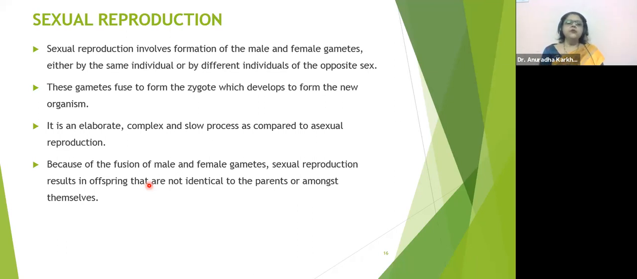Fine? Because of the fusion of the male and female gametes, sexual reproduction results in offspring that are not identical to the parents or amongst themselves. We are never exact copies of our parents. We may look more like one of the parents, we may resemble our mother or our father more, but we are not exact replicas of them. Just like how asexual reproduction was making clones, here we are not clones of each other, right? So that is about the speciality of sexual reproduction.